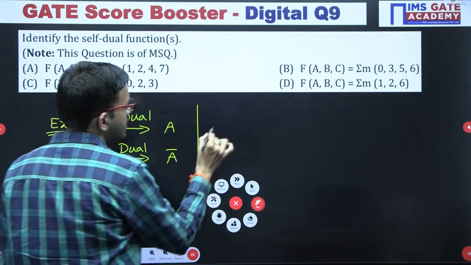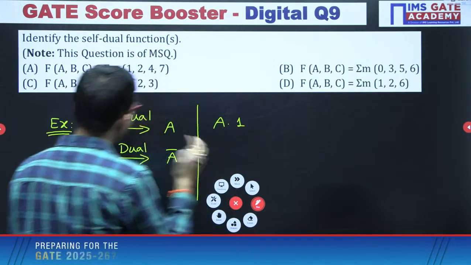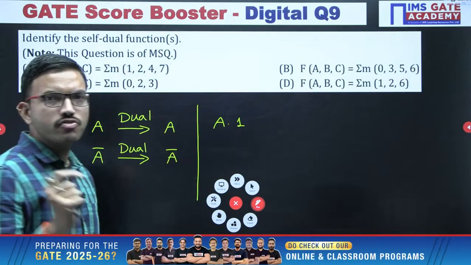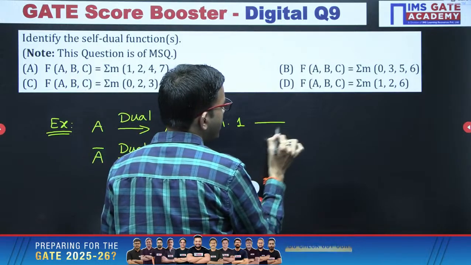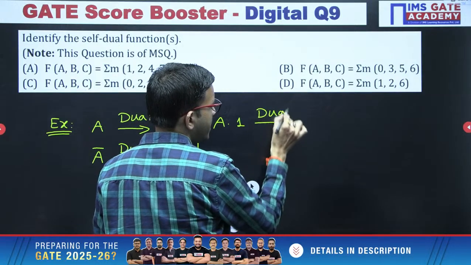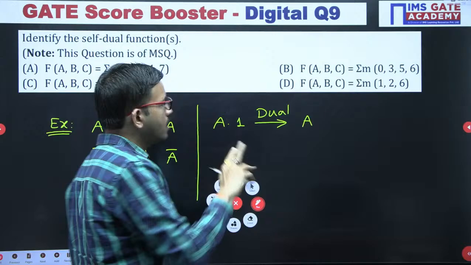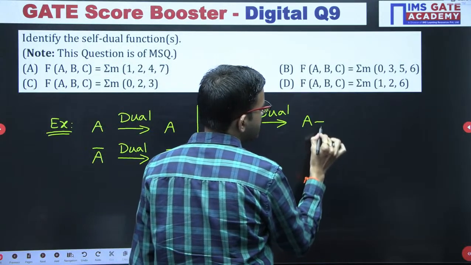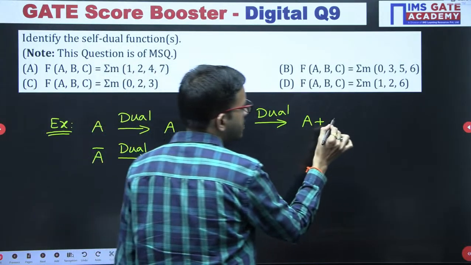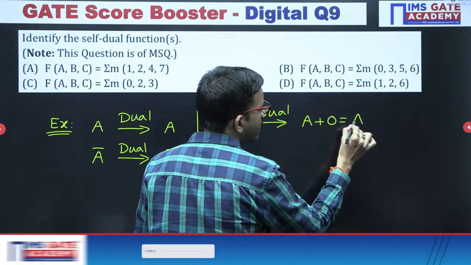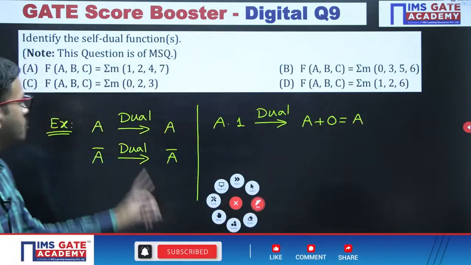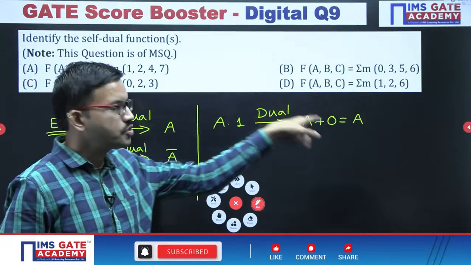Like A into 1. Whatever A is there, I have written as A into 1. Now, by applying dual, what are you getting? A we are keeping as it is. Here logical AND we can replace with logical OR. Here constant 1 is replaced by 0. So A plus 0 is what? A. So the original function is A. After applying dual also, the same A.